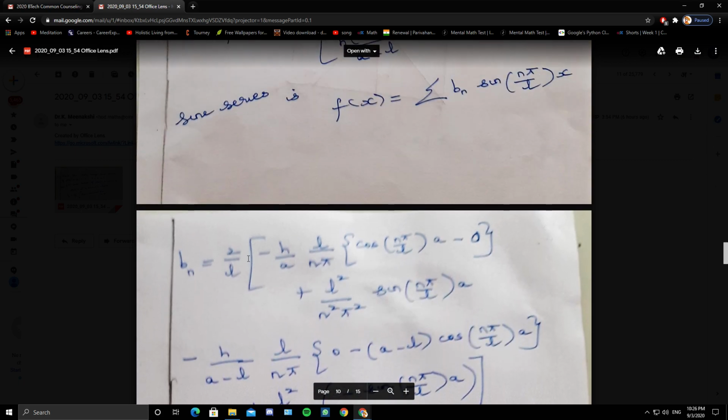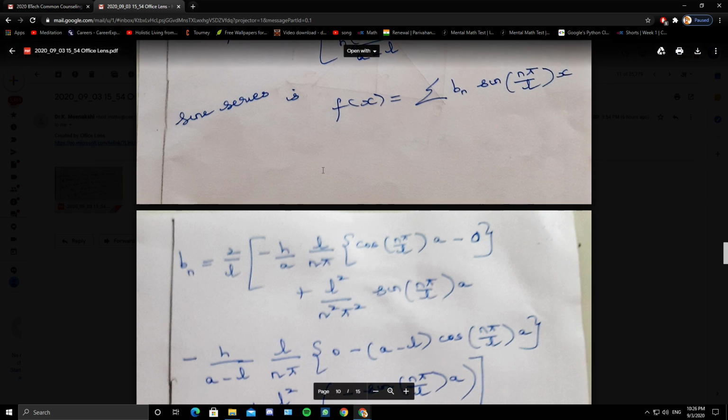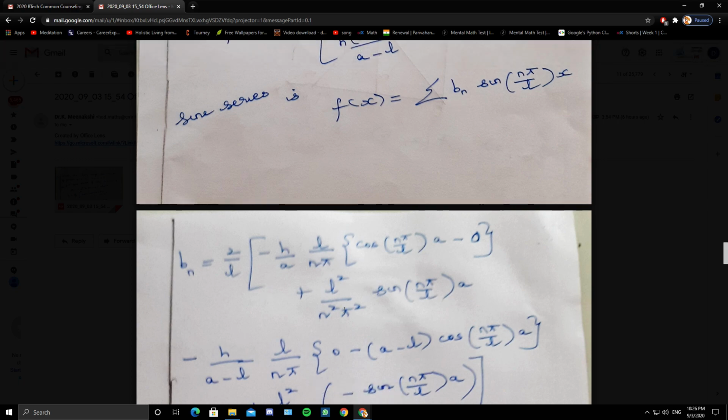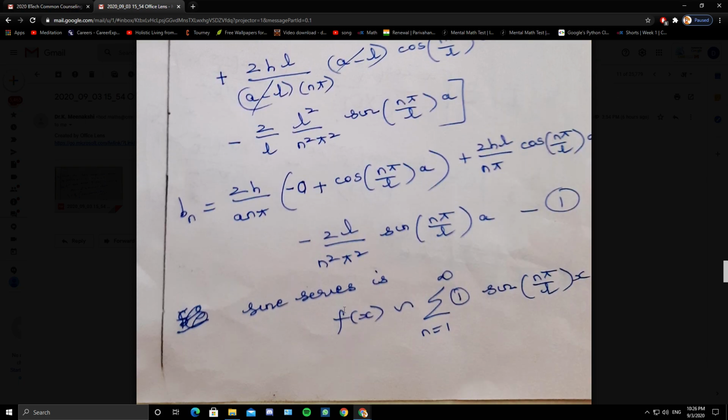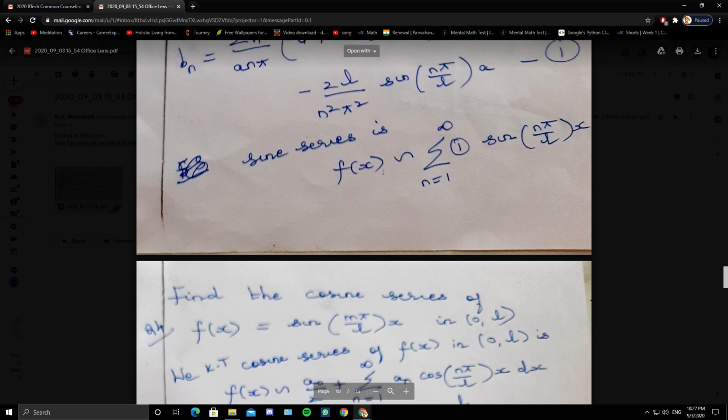See, bn is 2 by L into minus h by (a L) by n pi cos of n pi by L a minus 0 plus L square by n square pi square sine of n pi by L a. When you find bn using the integration, you will get this expression. On simplification, you will get this term for bn. So take it as 1.